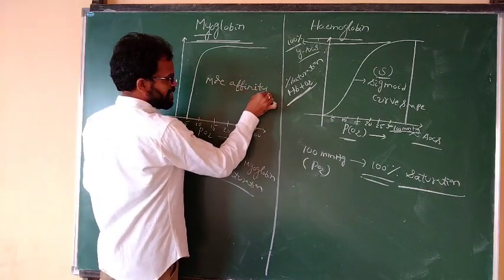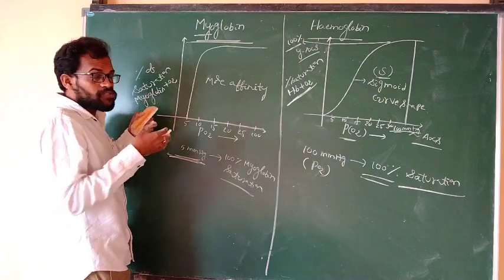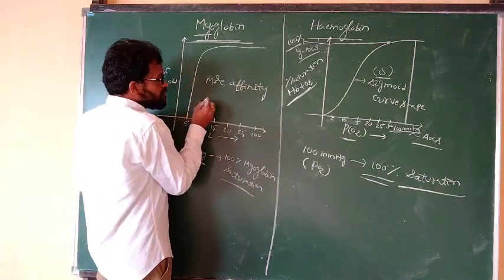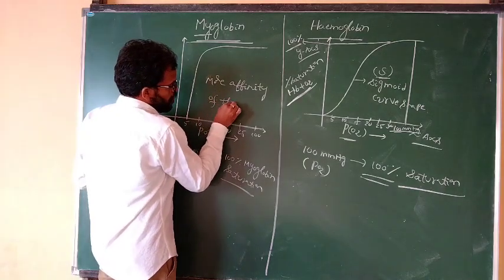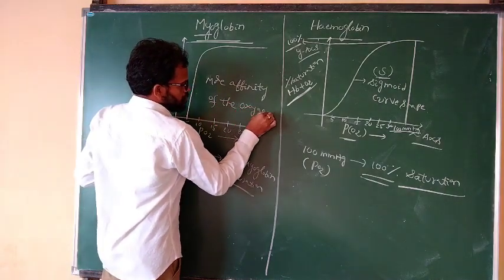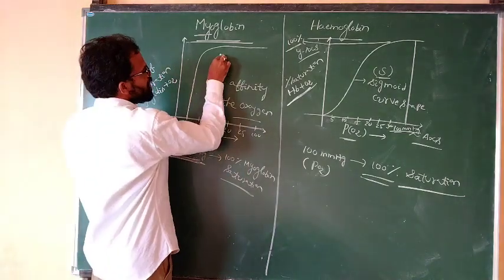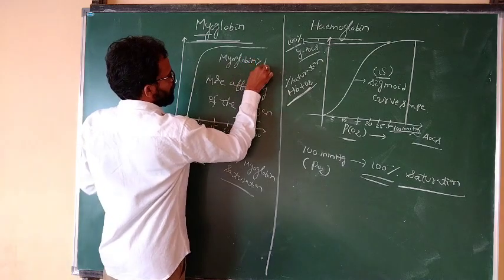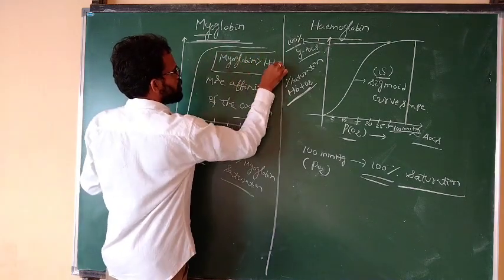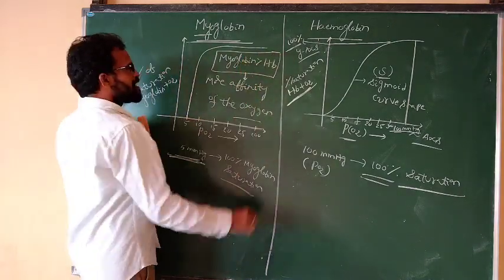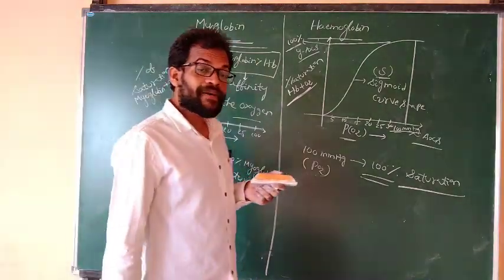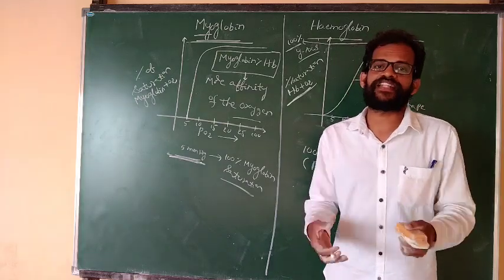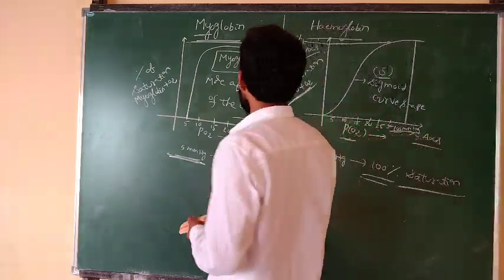More affinity means more combining, more attraction of the oxygen. The binding capacity of myoglobin is more compared to hemoglobin. Myoglobin has more affinity for oxygen.